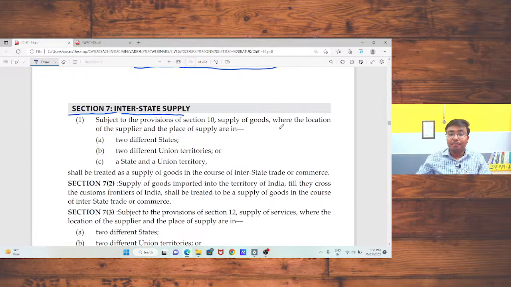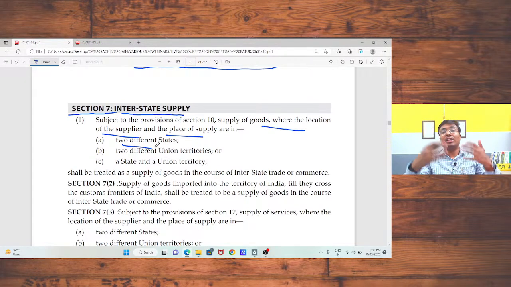Okay, where the location of the supplier and the place of supply are in two different states. That means I am registered in Rajasthan and I am going to supply in Gujarat, Maharashtra, West Bengal, or two different union territories, or one state and one union territory. In that case, that supply should be treated as your interstate supply.